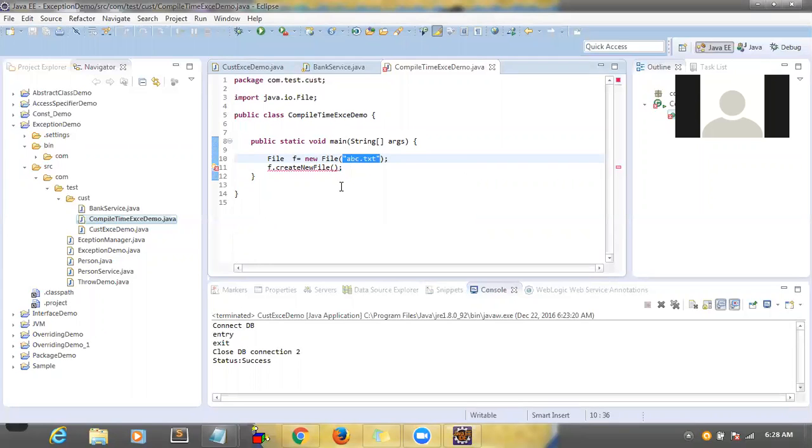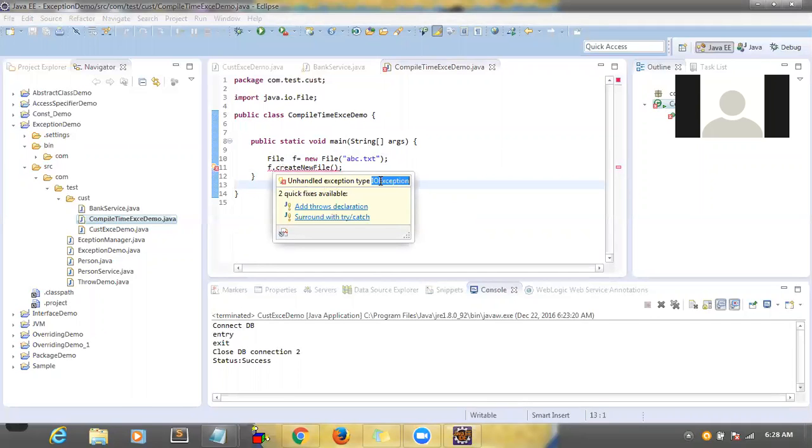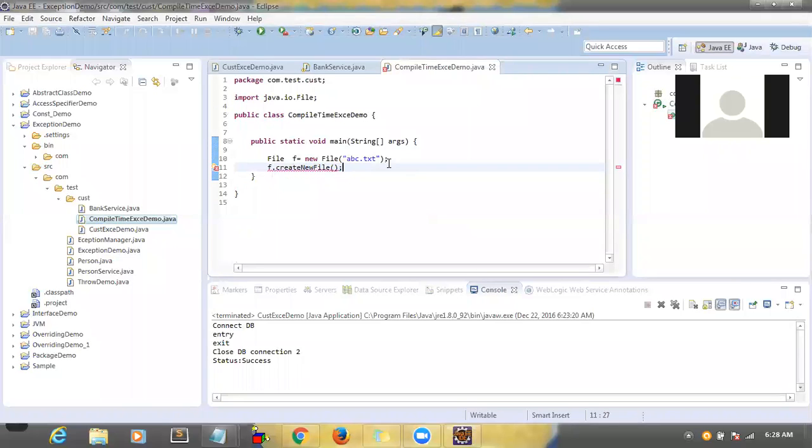But now our main goal is, see, because of this createNewFile, it is showing one error message, unhandled exception type IOException. So you have to provide try catch to handle this exception. Otherwise the compiler will not allow this program to compile. This example is called a compile time exception.